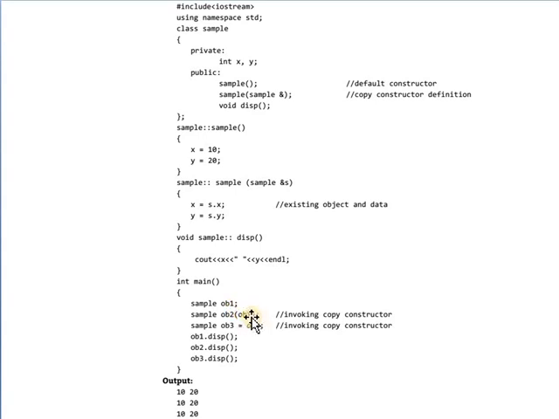So here the ob1 object is passed to ob2. In the copy constructor we pass the existing object as a parameter to another object. This is an example of copy constructor.